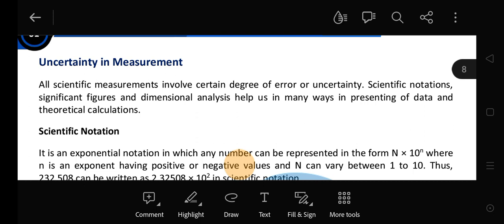Whenever you solve something, some error comes in it. Now scientific notation, significant figures, dimensional analysis help us in many ways in presenting data and theoretical calculation. So scientific notation, significant figures, dimensional analysis, all these help us to express our data in theoretical form.